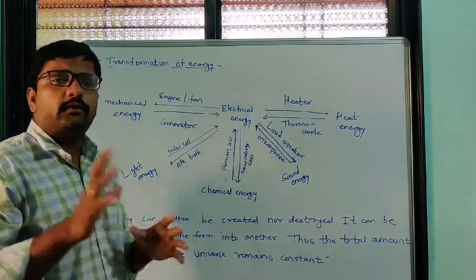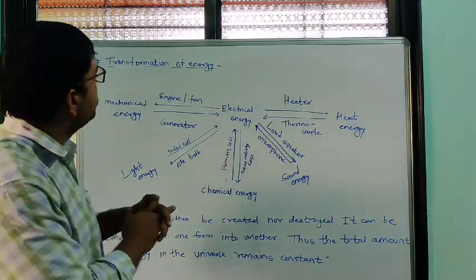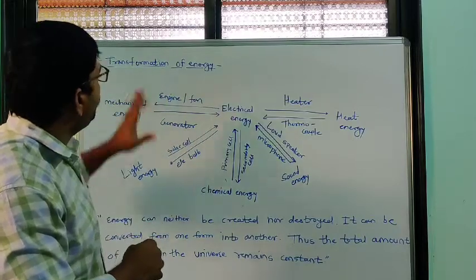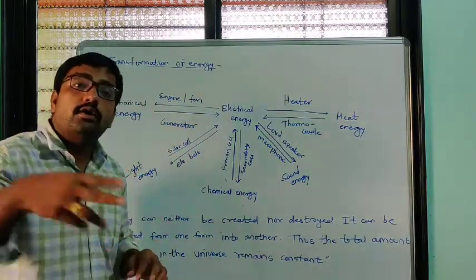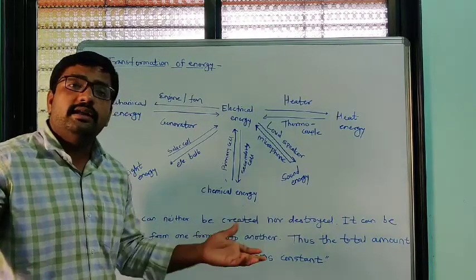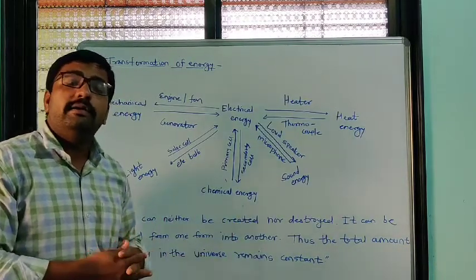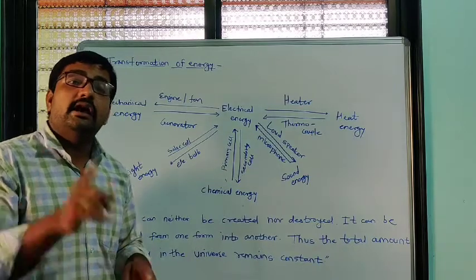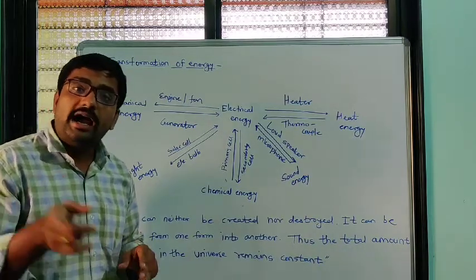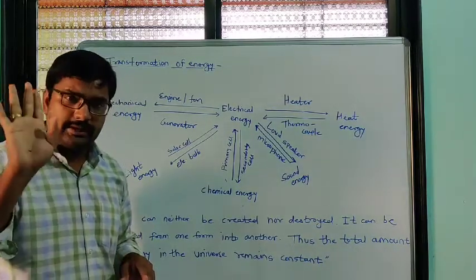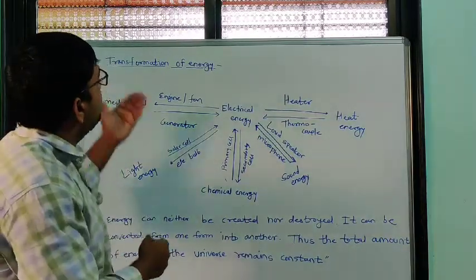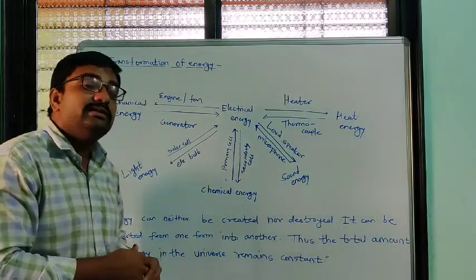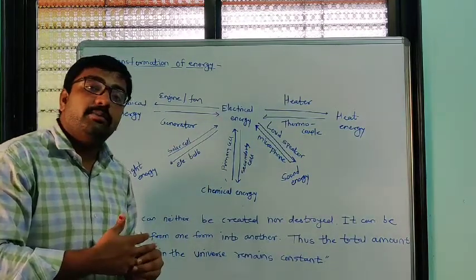From this example we can understand that we can transform energy from one form to another very easily with the help of various electrical devices. I told you this example of a hydroelectric power plant. In various cases we can observe transformation of energy.